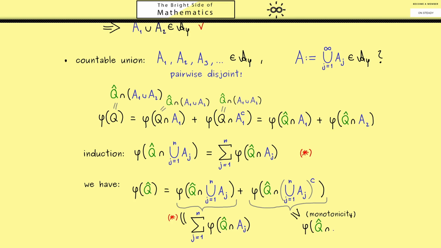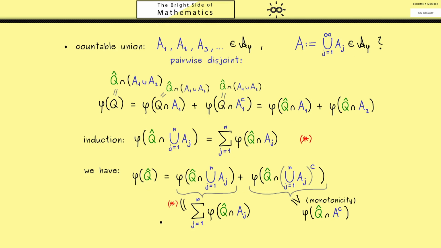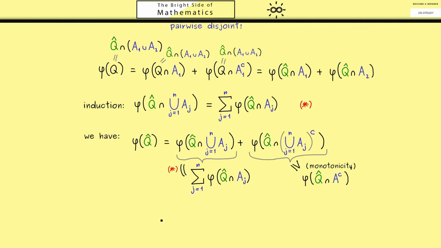Then we have the infinite union, which we simply called A. So the second part is greater or equal than phi of Q hat intersected with A complement. Okay, with this we now have something where there is no index n in a union anymore. Indeed, we have here an inequality that holds for all natural numbers n. Therefore, this inequality also holds in the limit n to infinity.